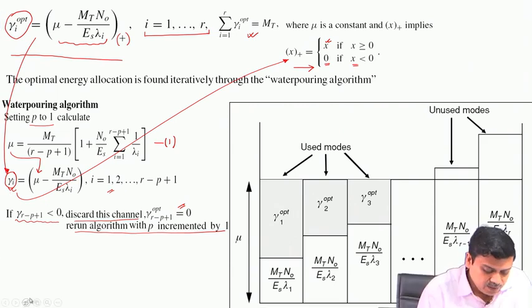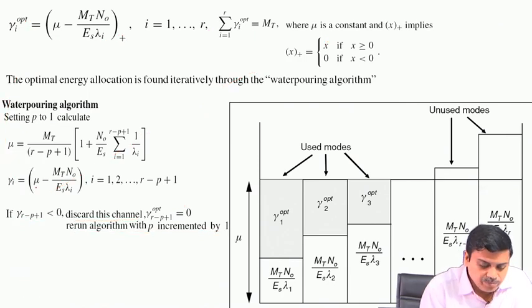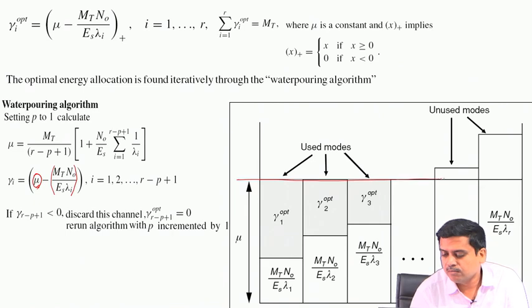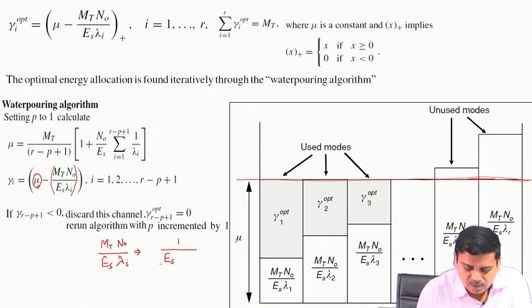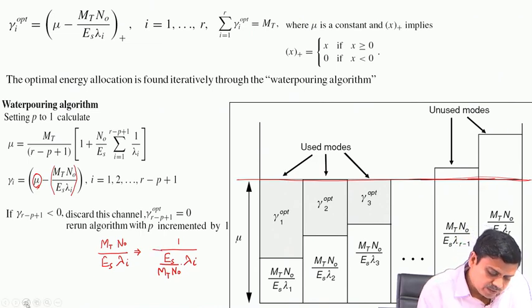So, if you look at the expression, we have a mu take away something. So, mu is a constant term. So, we have the mu threshold across the different spatial modes, okay, and each of the spatial modes has N_0 by E_s upon lambda. So, if we look at that particular term, N_0 by E_s lambda_i, you can easily write it as 1 upon E_s by N_0 times lambda_i. So, now carefully look at the expression here.